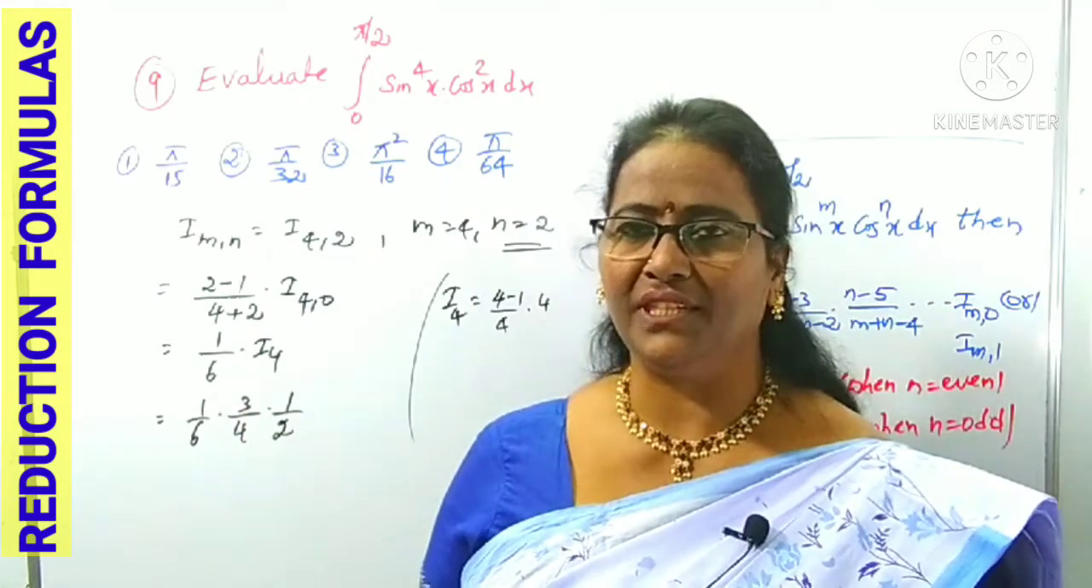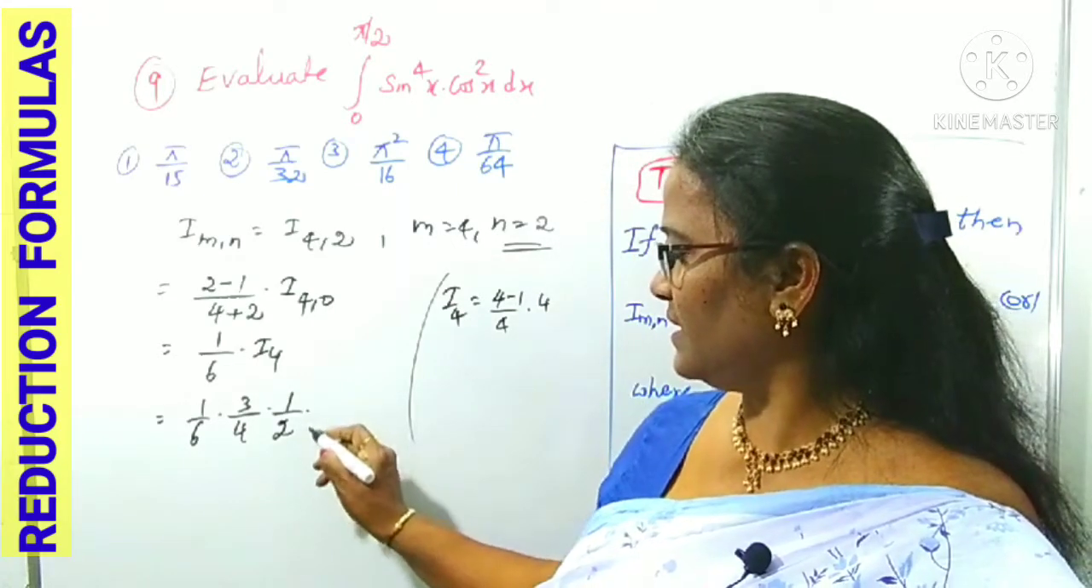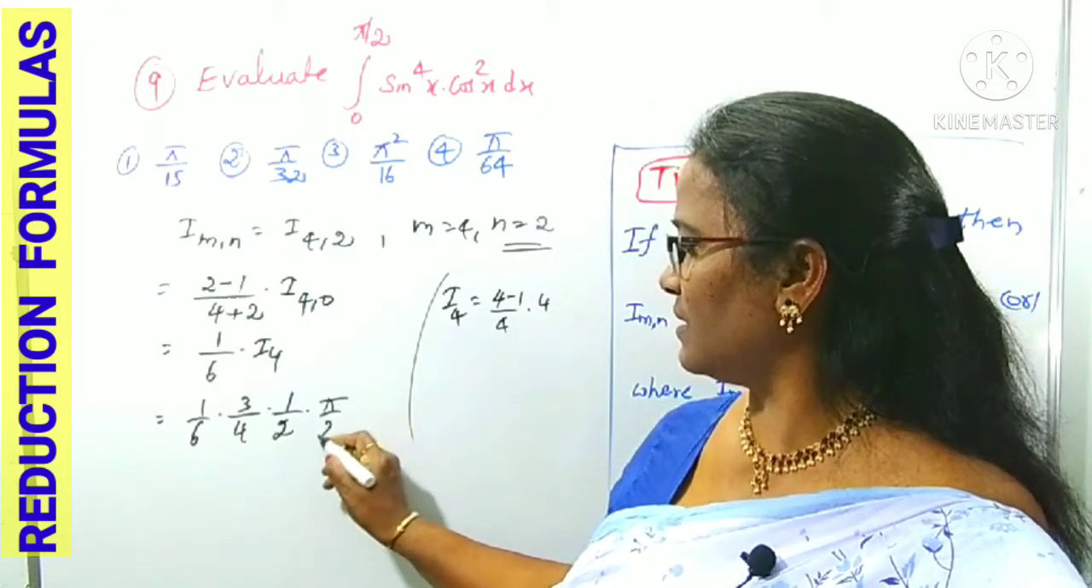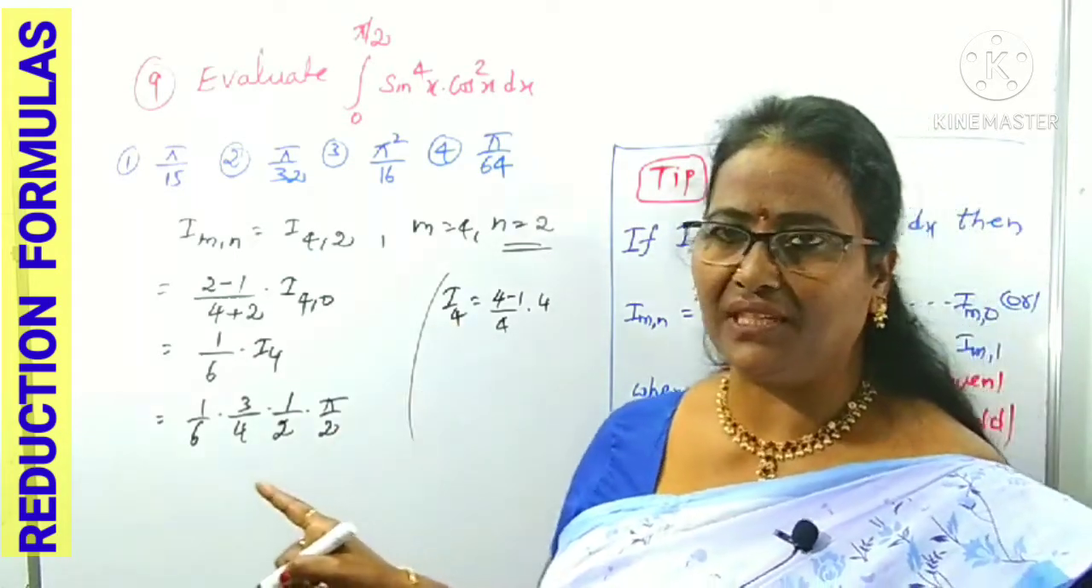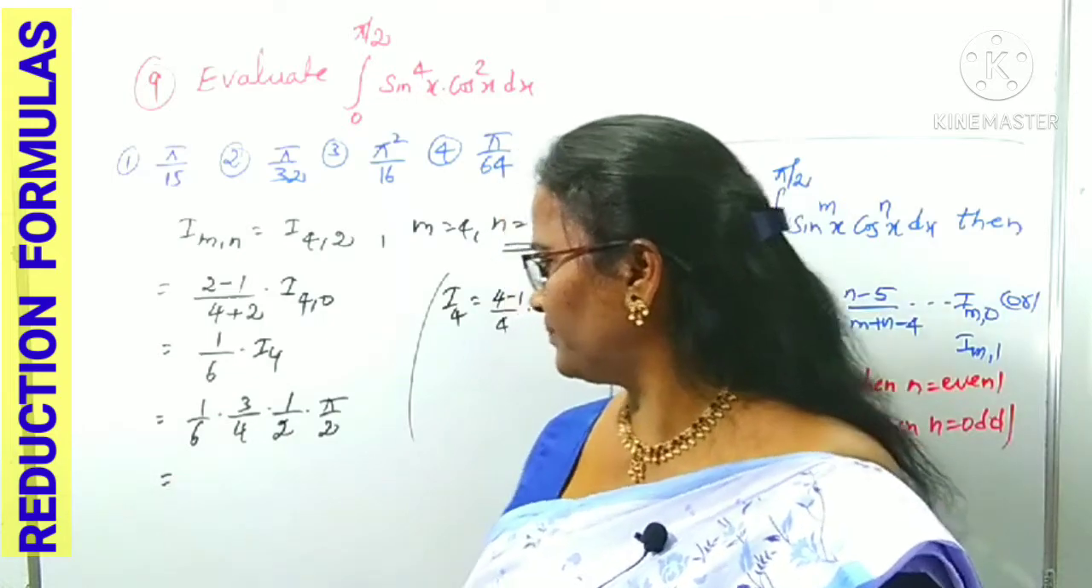1 by 2 we got. If you get the 1 by 2, what can you take? Yes, pi by 2 we can take, because of what is m here? 4 is an even number, we can get 1 by 2. Then we can stop it.